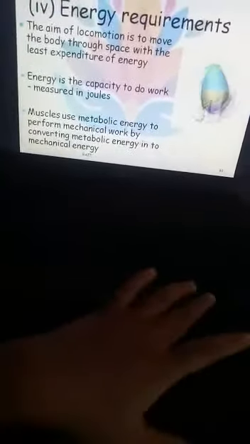Now energy is the capacity to do work, and it is always measured in joules. Muscles use metabolic energy to perform mechanical work by converting metabolic energy into mechanical energy. So muscles use metabolic energy, and convert it into mechanical energy.